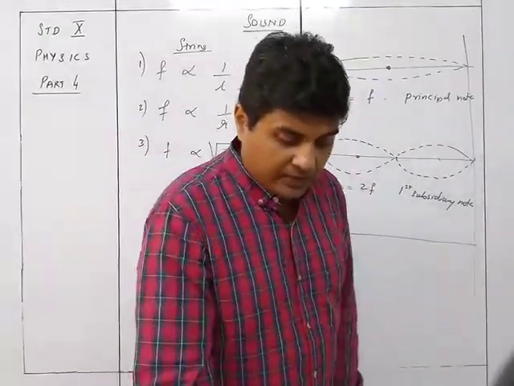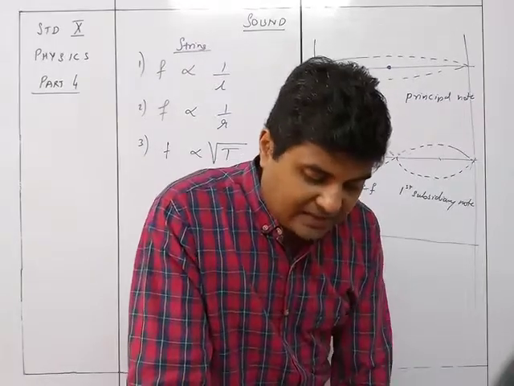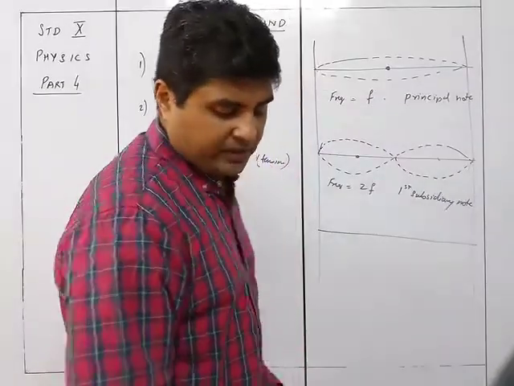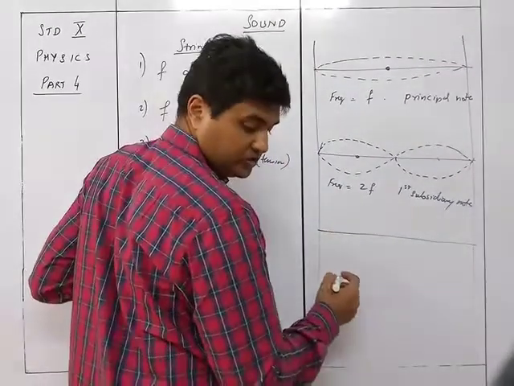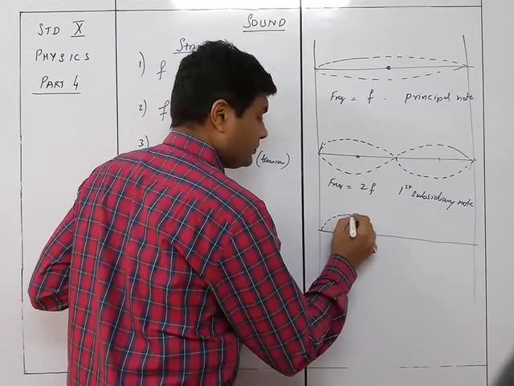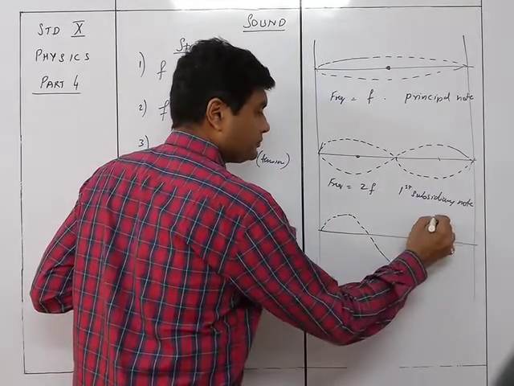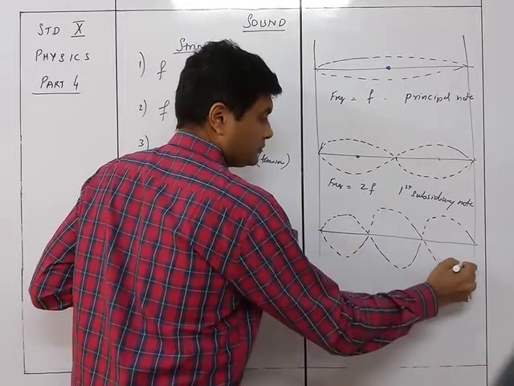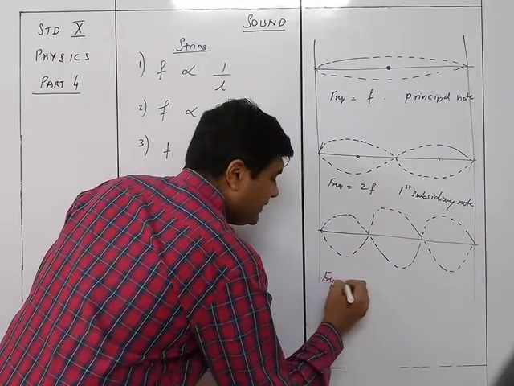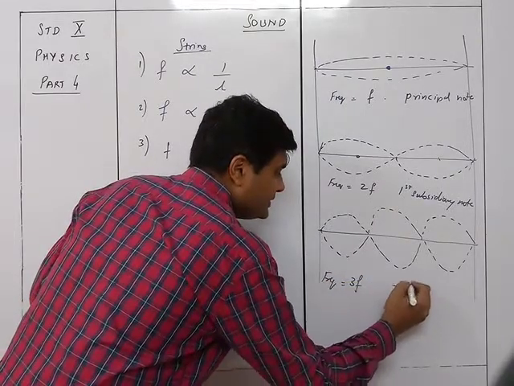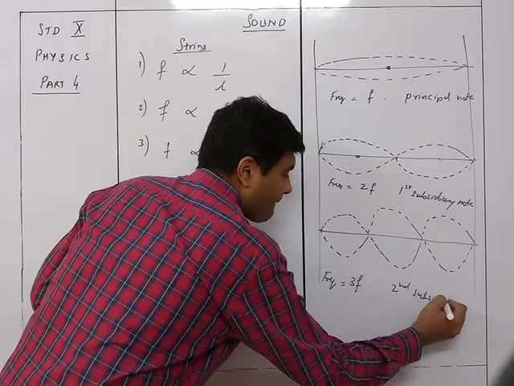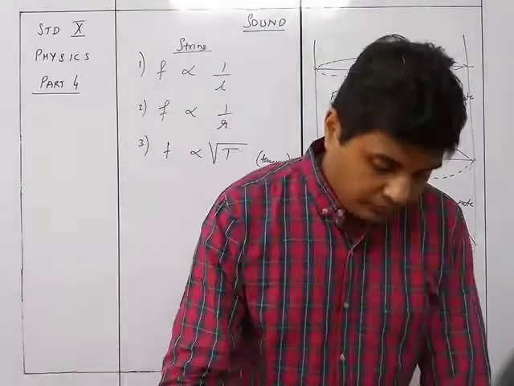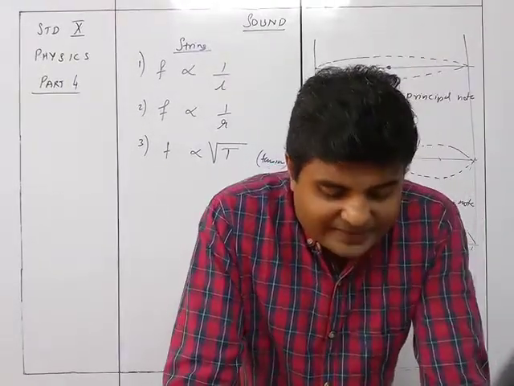Now, similarly, if the string is plucked at 1/6 length of the string from one end, it vibrates in 3 loops as shown in the figure. So it will be in 3 loops, and this frequency is equal to 3f, the second subsidiary note.